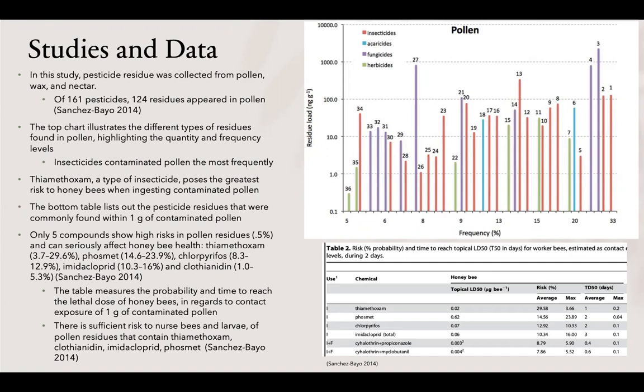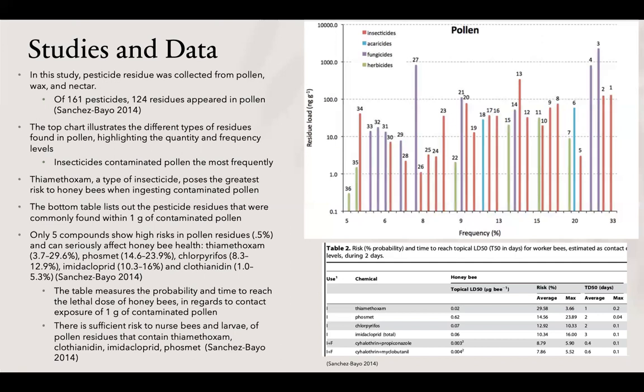Only 5 compounds show a high risk in pollen residues, which has to be above 0.5%, and this can seriously affect honeybee health. The 5 compounds include thiamethoxam, phosmet, chlorpyrifos, imidacloprid, and clothianidin.